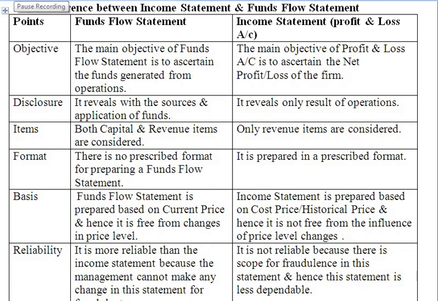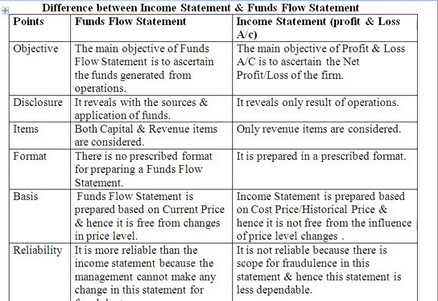In today's class, we are going to discuss the differences between traditional financial statements and the funds flow statement. Here we will be discussing two differences. First, the differences between the income statement, that is the profit and loss account, and the funds flow statement. The next one is the differences between the balance sheet, that is the statement of assets and liabilities, and the funds flow statement. Now let's begin with the differences between the income statement and the funds flow statement.